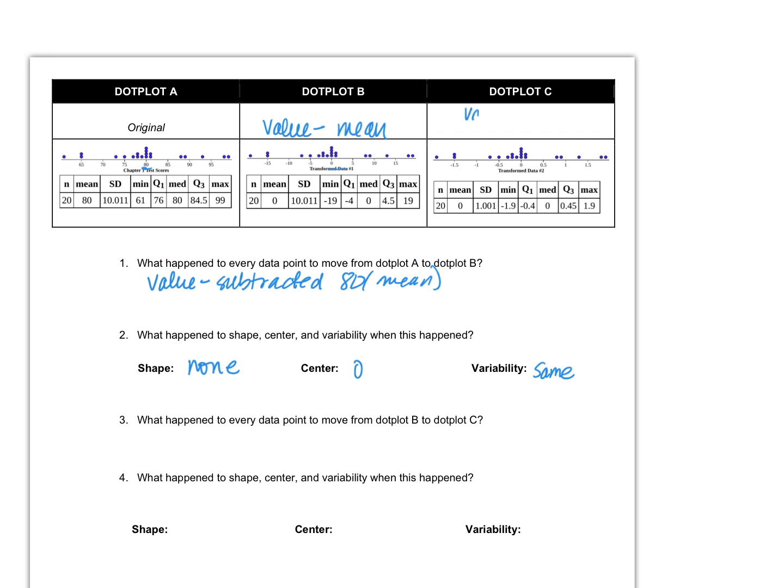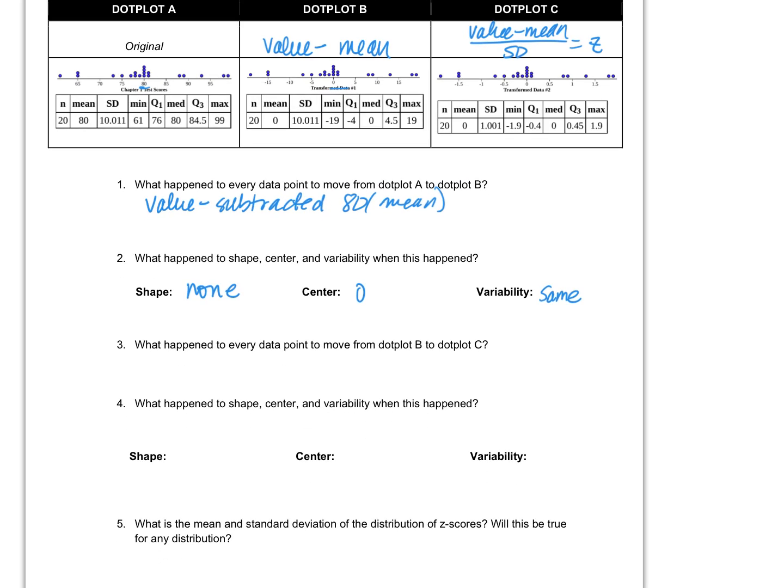So it's not just the value minus the mean, but now we have done one step further and divided by the standard deviation. And that's what we refer to as a z-score. So every data point from B to C we divided by 10. I'm just going to say standard deviation now.